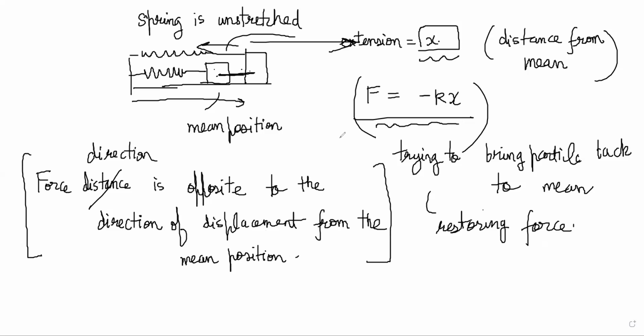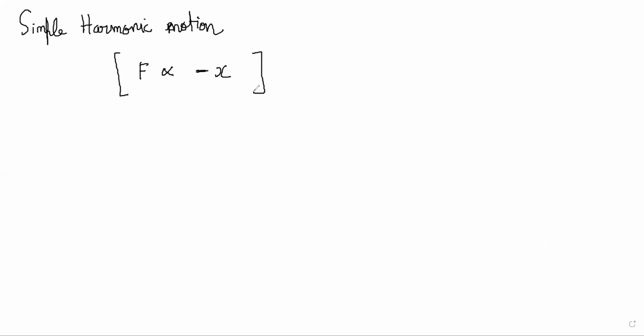And for a harmonic motion to be called a simple harmonic motion, the qualifying criteria is that force is proportional to negative of x. This is the main criterion: the restoring force must be directly proportional to the displacement from the mean and in the negative direction.